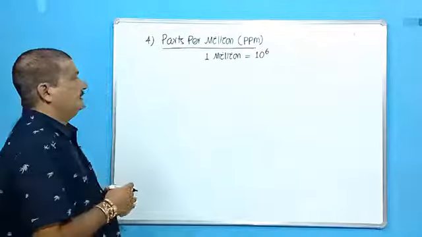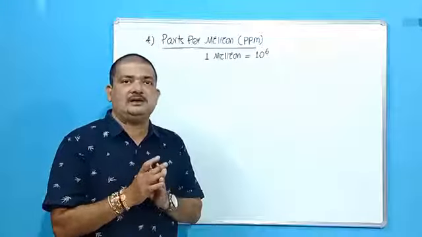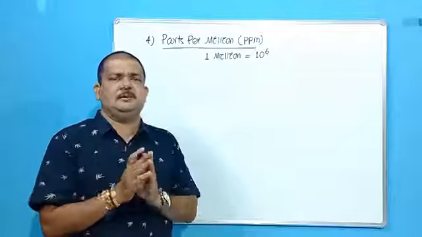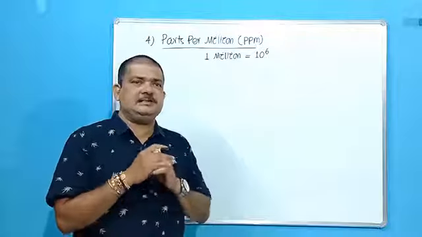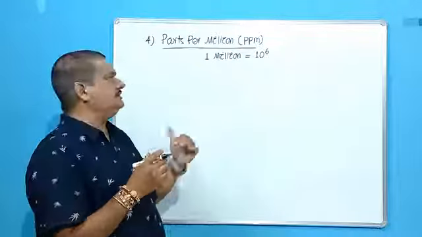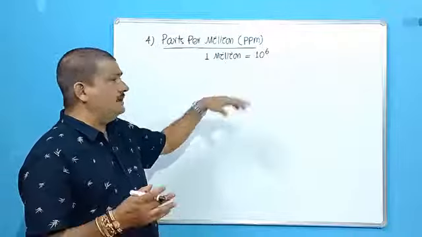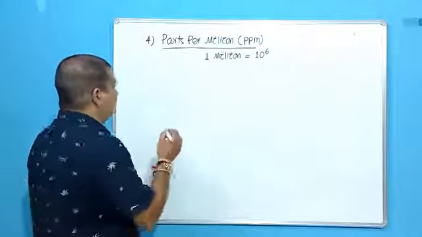Okay. So how to define it? Now it is used when the mass or quantity of solute is in trace amount, very little amount, trace quantity. So when the solute is present in very little amount, then this unit is used. Because you can imagine 1 million, that means 10 power 6 is a very large number. So how to define it?